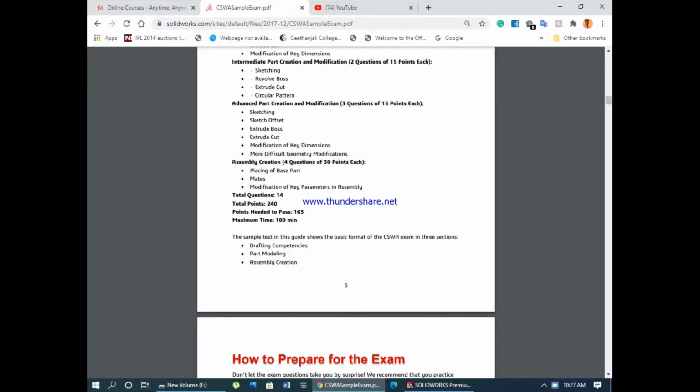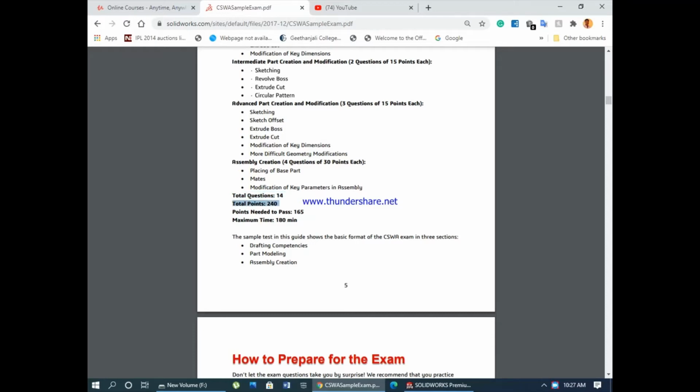The next concept is assembly creation. It has 4 questions of 30 points each. The topics covered are placing of the base part, mates, and modification of key parameters in assembly. This is assembly-related. All the previous topics were about creating a model, creating 3D from 2D dimensions, and here you need to create an assembly.